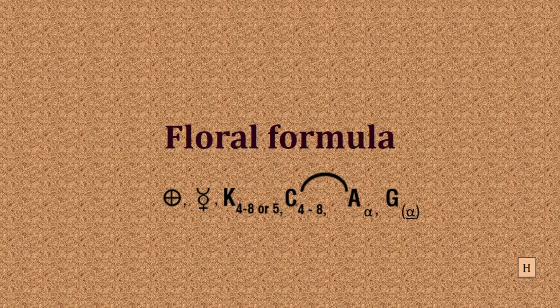Floral formula. We know the symbols of the floral formula. First one, actinomorphic. That means a radially symmetric flower. It can be divided into two equal parts in any plane. So the first symbol is actinomorphic.